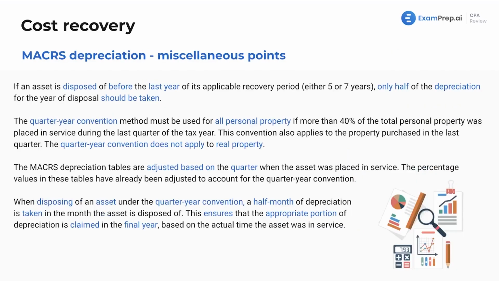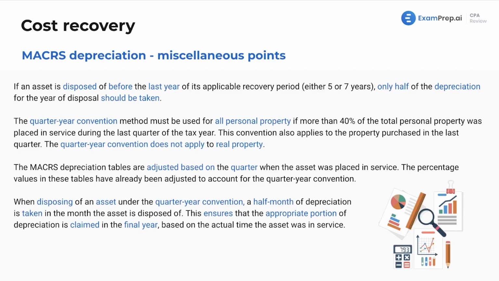All right, some miscellaneous points here on MACRS depreciation. If an asset is disposed of before the last year of its applicable recovery period, only half of the depreciation for the year should be taken. Now, disposed means either just thrown out, it was destroyed, or you sold it. So, in any capacity, it was disposed of.